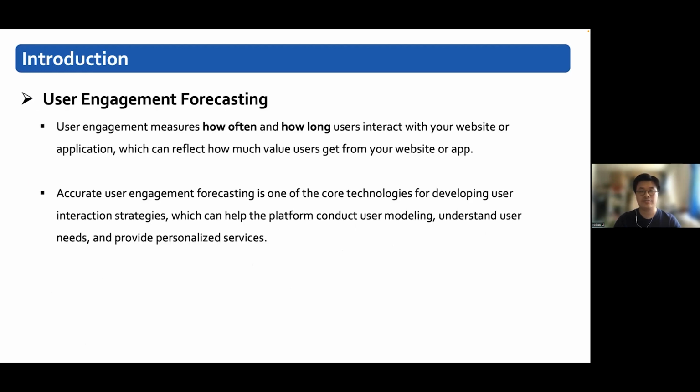User engagement measures how often and how long users interact with your website or application, which can reflect how much value users get from your website or application. Accurate user engagement forecasting is one of the core technologies for developing user interaction strategies, which can help the platform conduct user modeling, understand user needs, and provide personalized service.